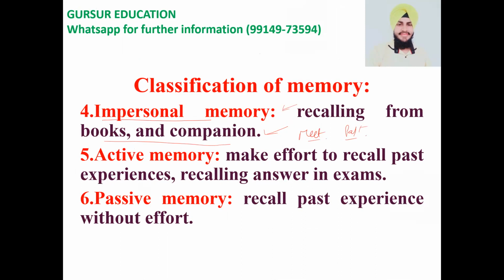Then active memory. Active memory means when you cannot immediately recall, but still you try to recall. Like you are sitting in the examination hall, you know the answer to all the questions, but still you have to recall the exact answer of a specific question. That kind of memory is known as active memory.